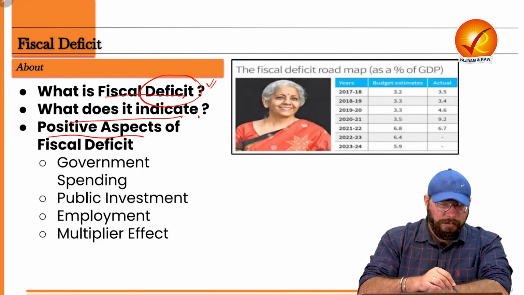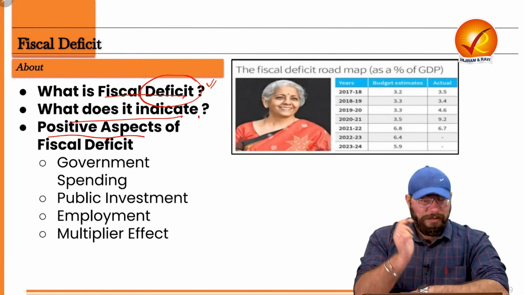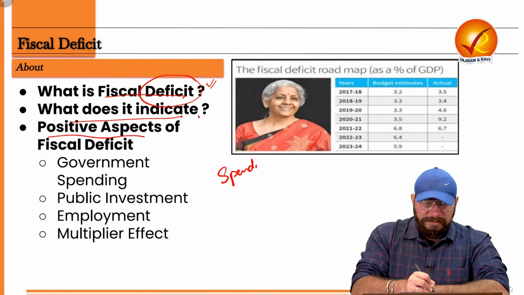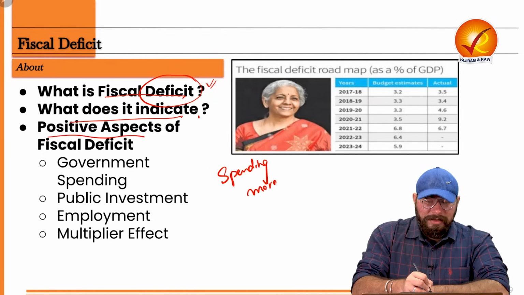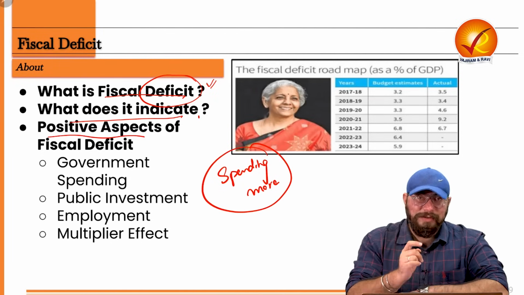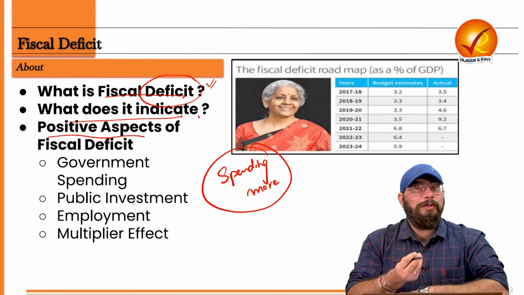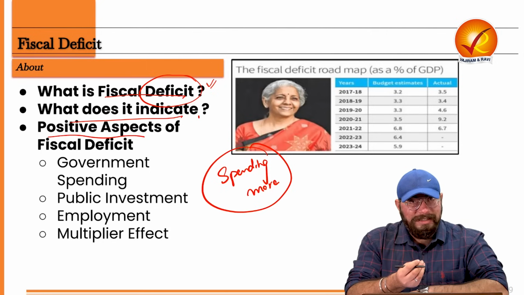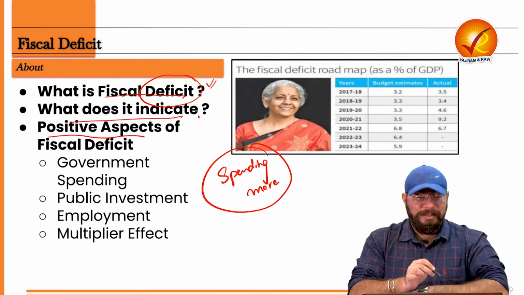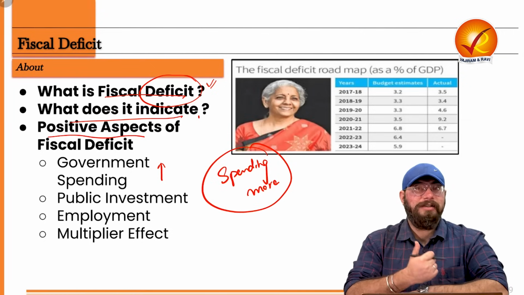We need to understand first what the positive aspects of it are. After that, we'll be seeing the trend line of it as well. So what are the positive aspects? If the government is spending more, you realize that the government is spending for public welfare. So it's but natural that public welfare will also be ensured more. And if that is the case, of course, it is positive for the country. So a positive aspect of the fiscal deficit is that higher government spending would mean higher levels of economic activity in the country.